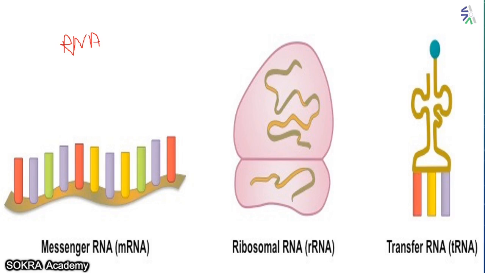Why is DNA called deoxy? Because there are two strands of DNA. RNA has a single strand, therefore we call it just ribonucleic acid. So what are the three types of RNA? First you have messenger RNA, then you have ribosomal RNA, and then you have transfer RNA.